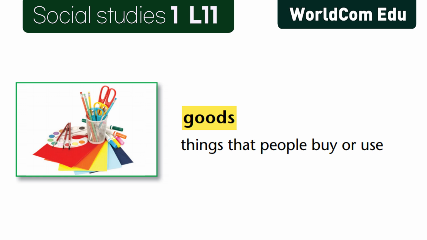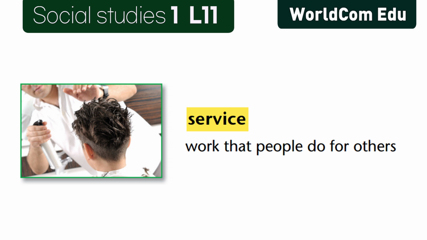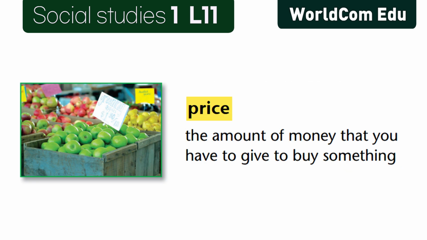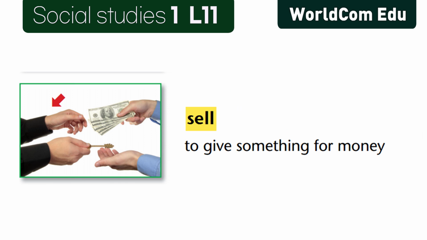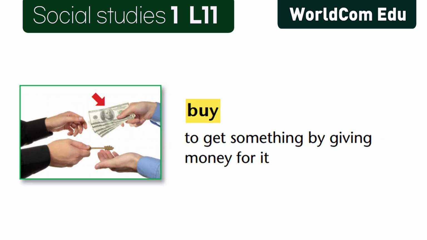Lesson 11. Goods and Services. Goods. Things that people buy or use. Service. Work that people do for others. Price. The amount of money that you have to give to buy something. Sell. To give something for money. Buy. To get something by giving money for it.